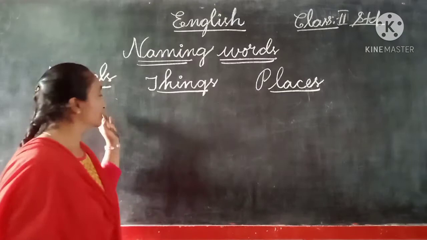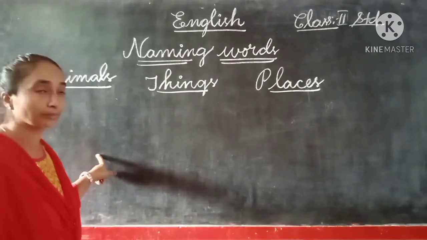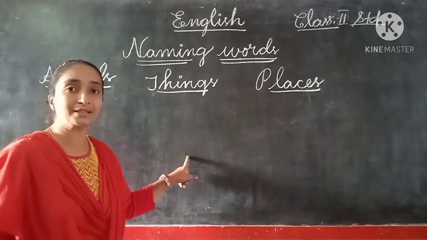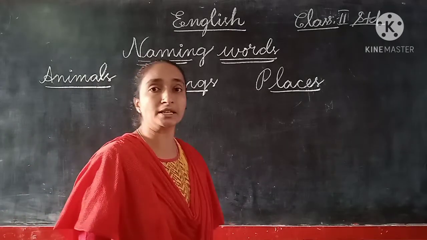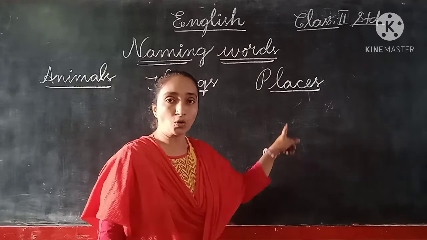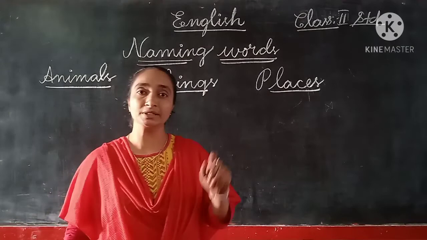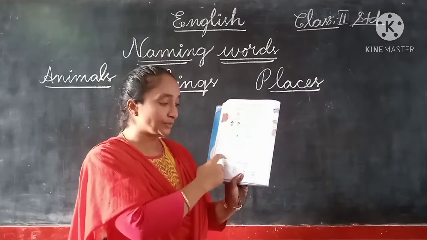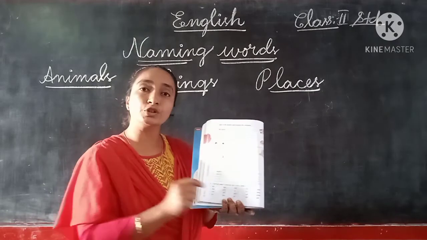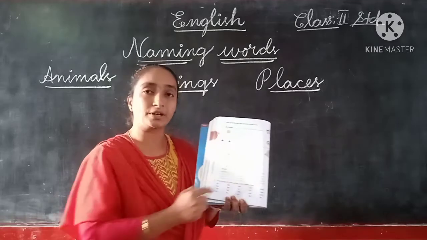Suppose the name is about an animal. If it is an animal name, you have to write it below the animal column. If it is a thing, we have to write the name below the things column. If it is the name of a place, we have to write it below the places column. They have given blanks for us to write in, children, so we need not worry. In the correct blank we can write the answer.